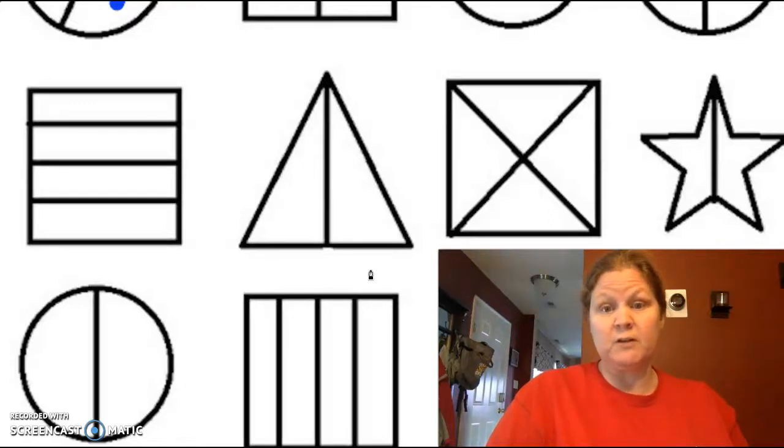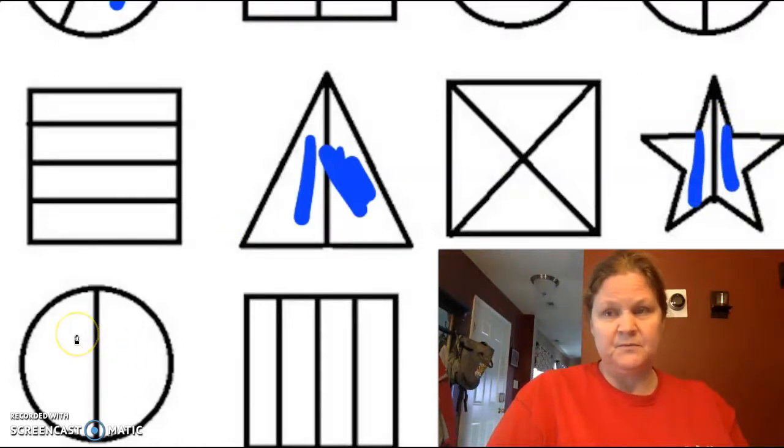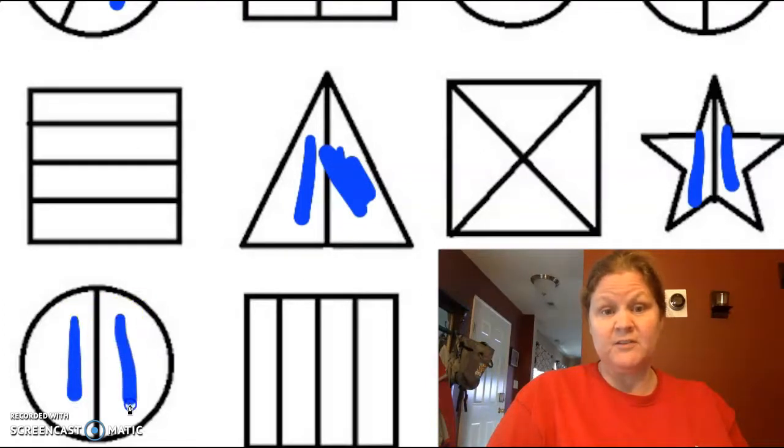Two equal parts. Good. There's my triangle, has one, two equal parts. What else? My star has two equal parts. And my circle has 2 equal parts. Yep.